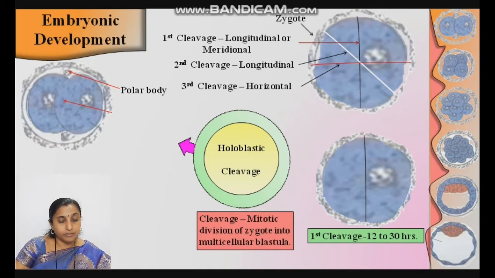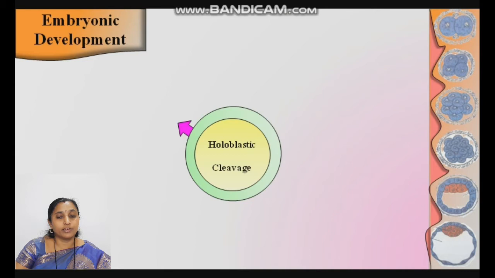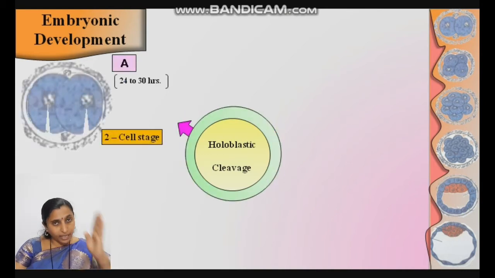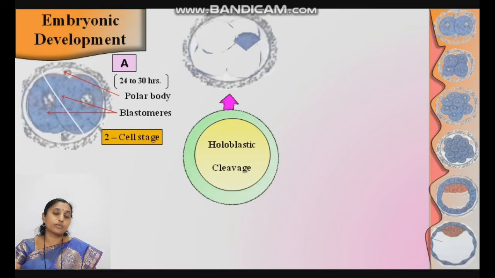Okay, see here, two blastomeres, the two-cell stage. The first cleavage divides the zygote into blastomeres, the two-cell stage. Next in the process of blastulation, after the two-cell stage, the second longitudinal cleavage, which is at a right angle to the first one, converts the two-cell stage into four blastomeres, the four-cell stage.